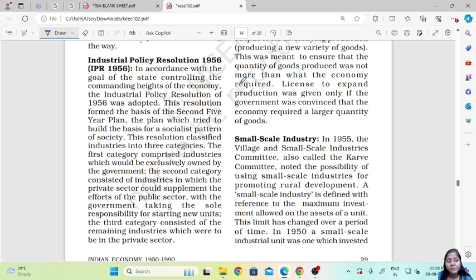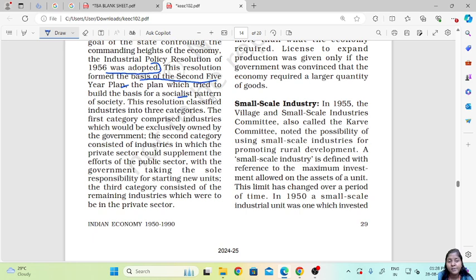In accordance with the goal of the state controlling the commanding heights of the economy, the Industrial Policy Resolution of 1956 was adopted. This resolution formed the basis of the second 5-year plan, the plan which tried to build the basis for a socialist pattern of society. This resolution classified industries into 3 categories. The first comprised industries which would be exclusively owned by the government. Second, it consisted of industries in which the private sector could supplement the effort of the public sector. And the third category consisted of the remaining industries which were to be in the private sector.